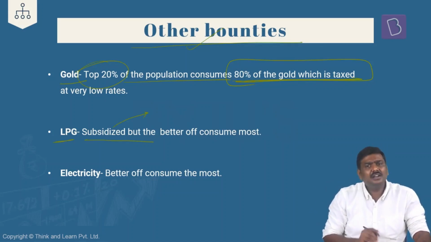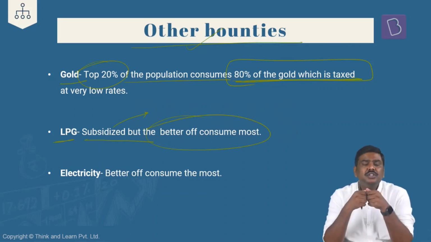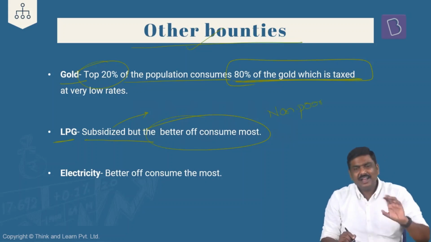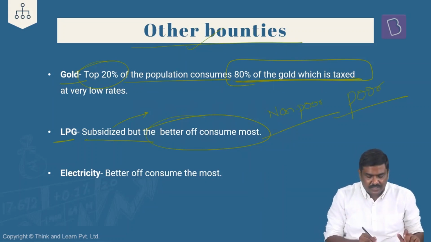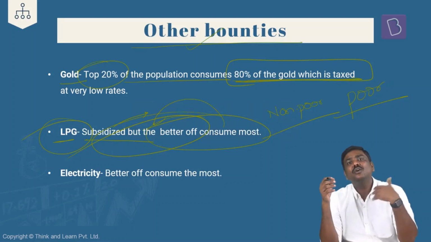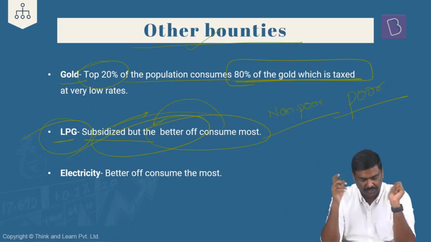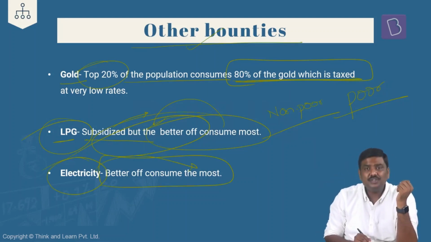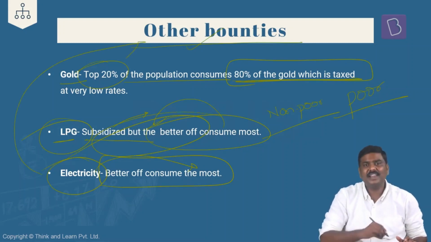Okay. In case of LPG, the cylinders are subsidized. But please understand, those particular people who can be categorized as non-poor. Because in case of subsidies, I simply divide the whole population into poor as well as non-poor. So what the economic survey says is, no doubt LPG is subsidized, but it is the non-poor who are consuming most of this LPG supply in the market, which essentially means most of the subsidy is getting concentrated in the non-poor population rather than giving the advantage or benefit to the poor population. In case of electricity, again, it is also subsidized, but the non-poor population consumes most of the electricity in India. Again, that is the problem with respect to providing these kinds of implicit subsidies.